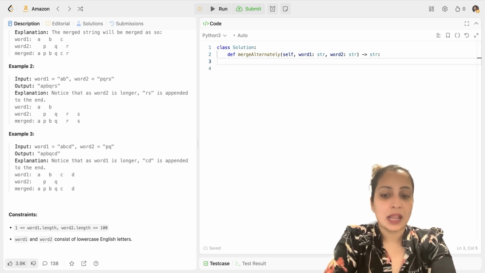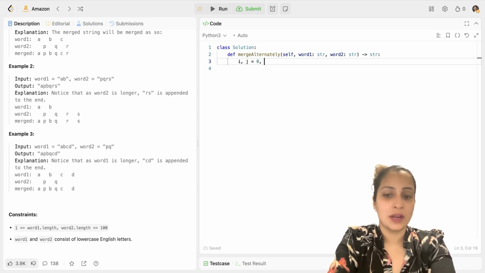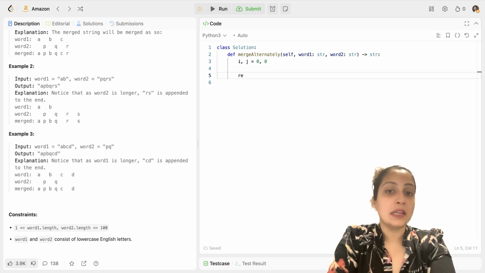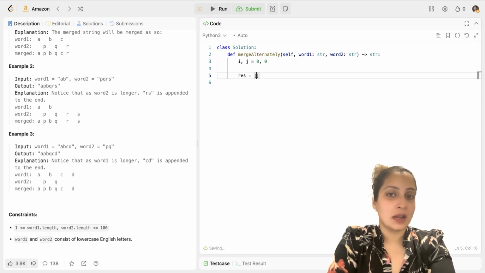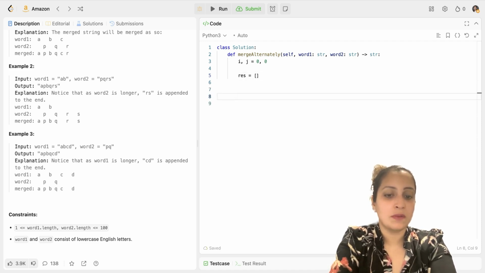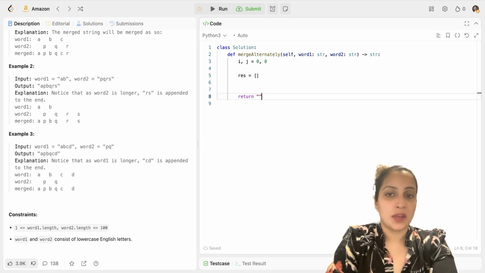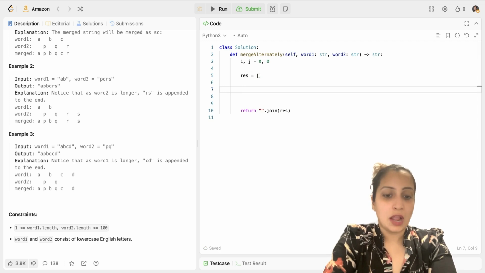How do we solve it? Like I said, it's a 2-pointer question. So we'll first initialize our I and J pointers to 0 and 0. After that, I will initialize my result string. Now my result string can be initialized like this, but appending anything to a string is a computationally more expensive operation. Instead, I will initialize my result as an array and do a join later on, using an empty string. That would be more computationally inexpensive. So I'll be using this approach. Now I will check if both the strings are in bounds.